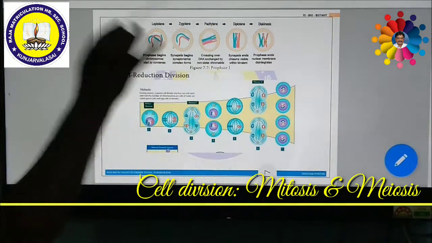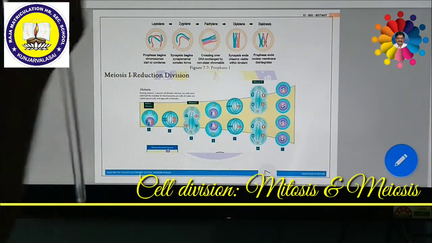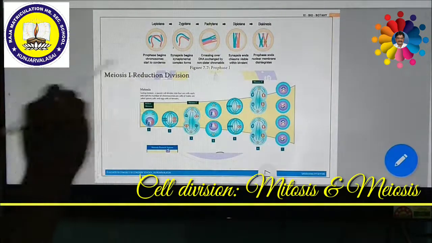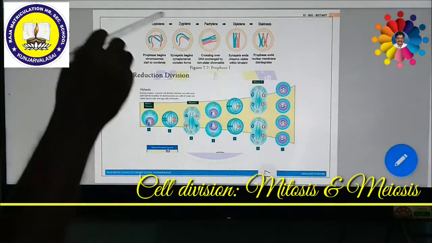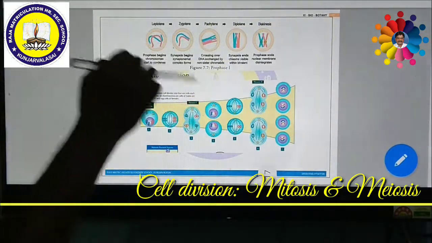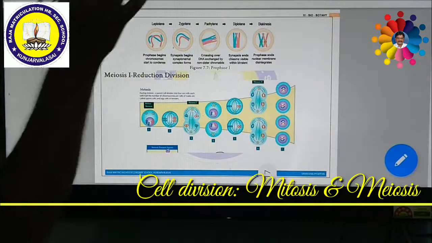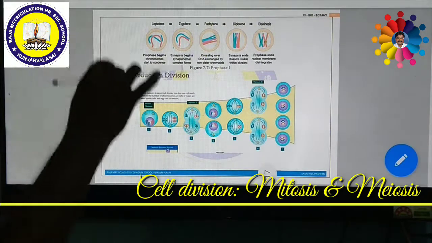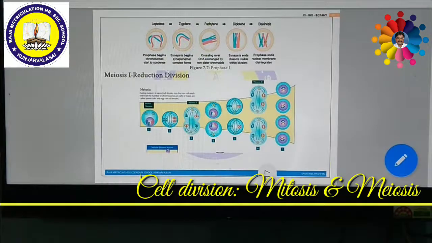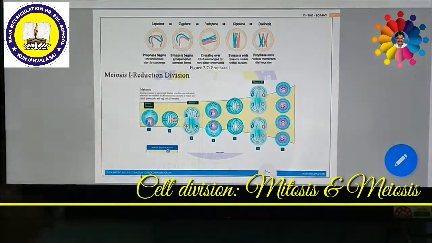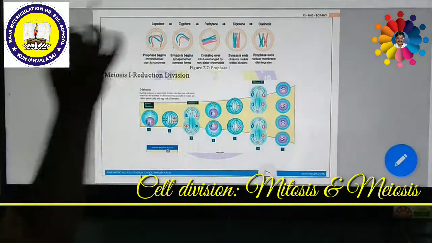During the pachytene stage, the homologous chromosomes are very close to each other, having non-sister chromatids of the two chromosomes. So crossing over between these non-sister chromatids of the homologous chromosomes takes place. Here, an X-shaped point may be formed. This point is called the crossing over point. During this, the exchange of chromatin material takes place between the non-sister chromatids. This stage is called the pachytene stage.